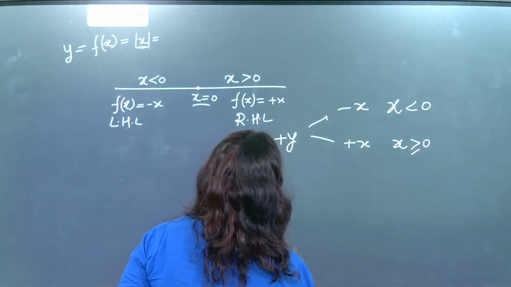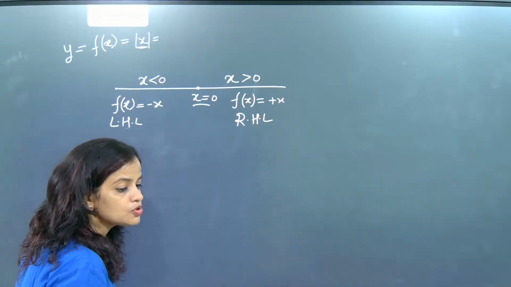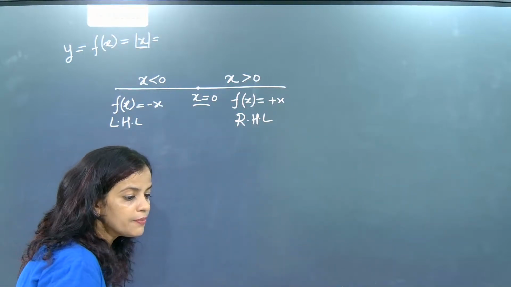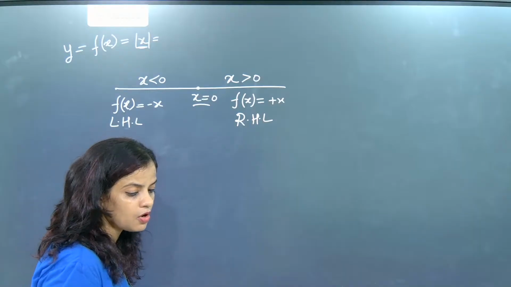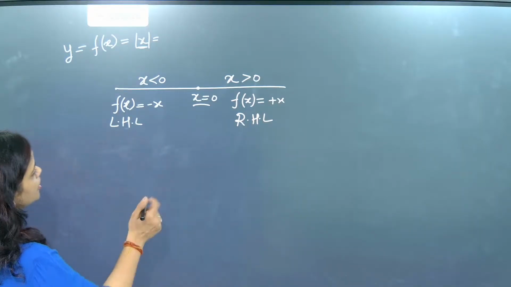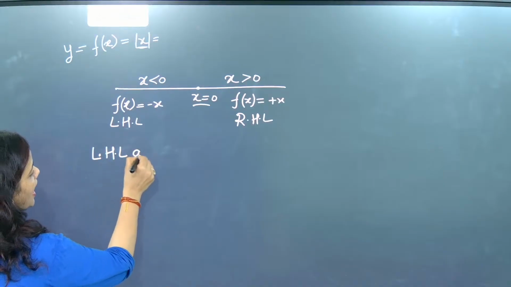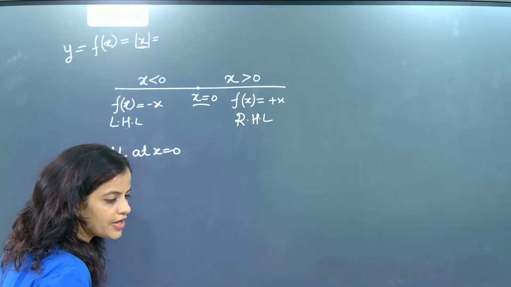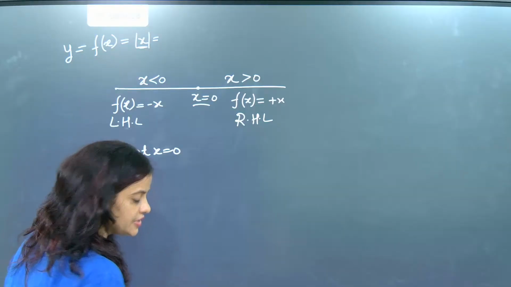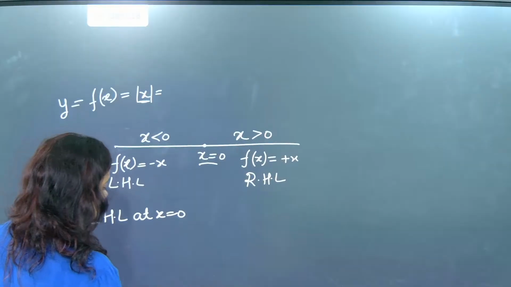Now we are going to go for the next part. We are going to solve and check the continuity, because we need to find whether modulus of x is continuous or not. To check this, first we will write LHL at x equal to 0, because we are checking the continuity of modulus of x at x equal to 0. And beta, for that we need to draw this region and specify.